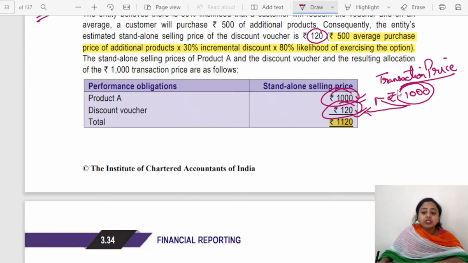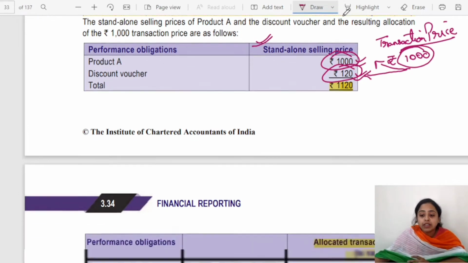So this 1000 transaction price should be divided between this product A and discount voucher on the basis of standalone price. So this is transaction price being allocated on the standalone price. How will it be done?